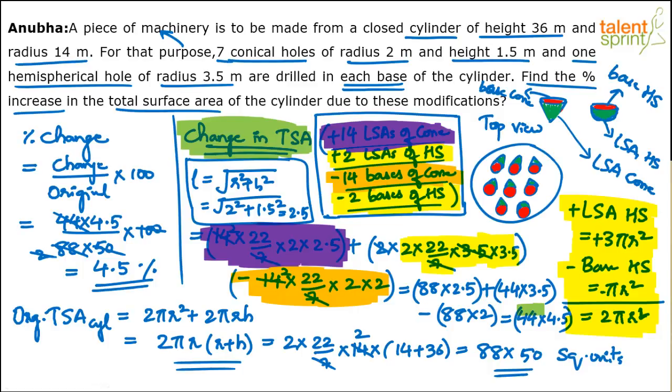So the change in the surface area because of all this drama that we have done comes out to be 4.5%. Yes, done finally. So I think a long explanation. In my view, if this happens in your head, the actual calculation is only about the original total surface area, which is very easy to do, and the change.